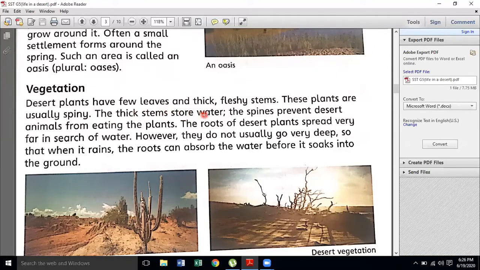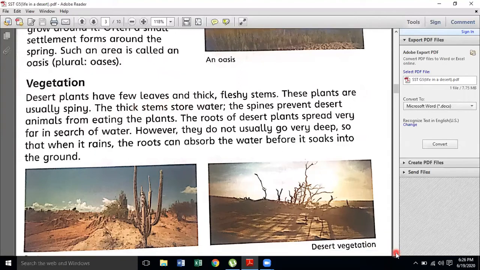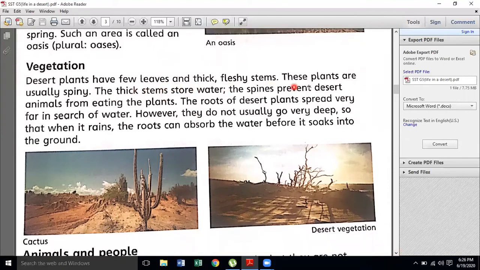What is the purpose of the thick stem? The thick stem will store more water. The spines prevent the death.